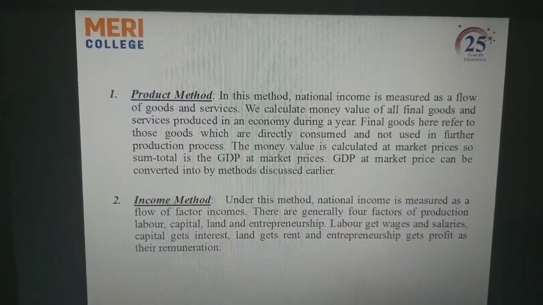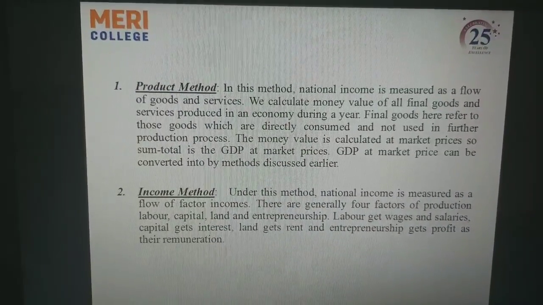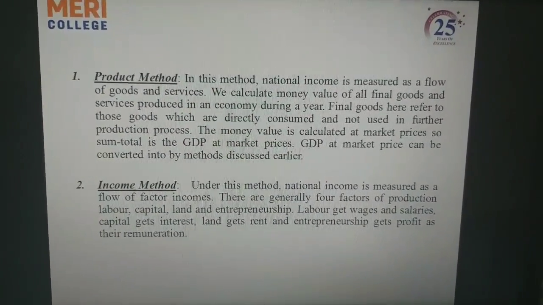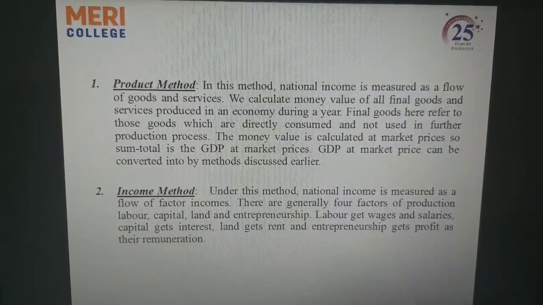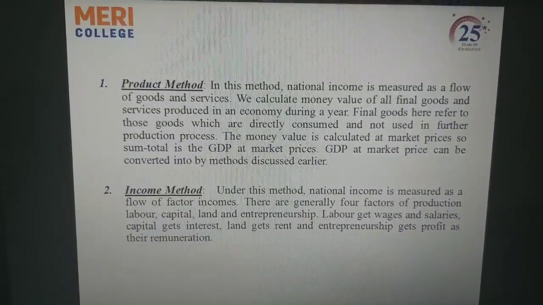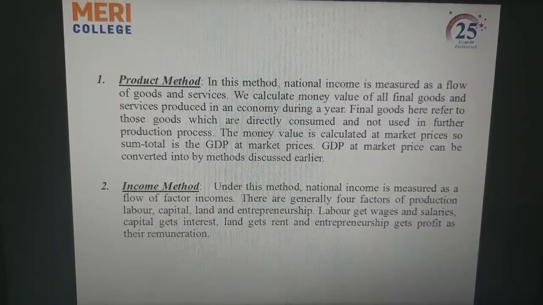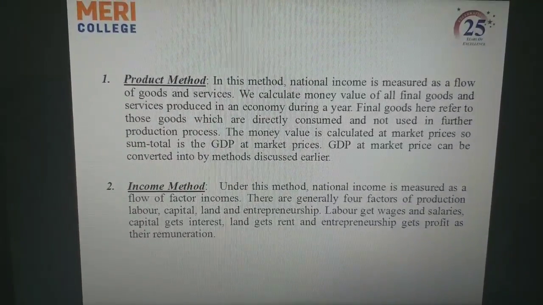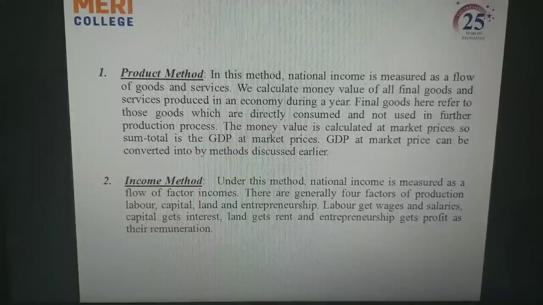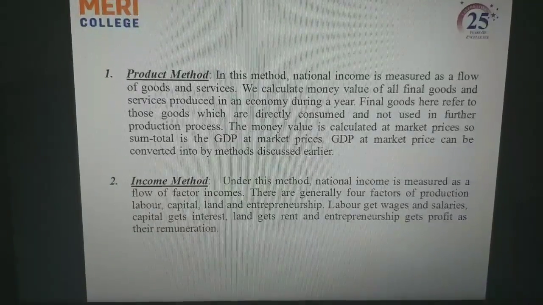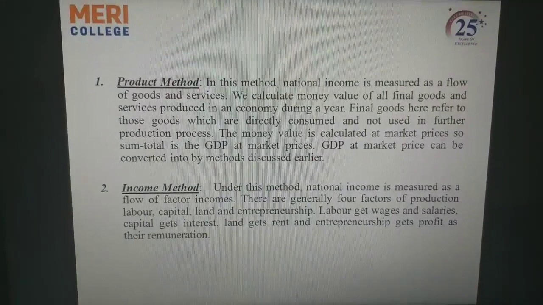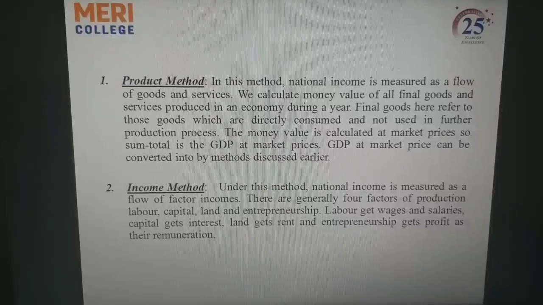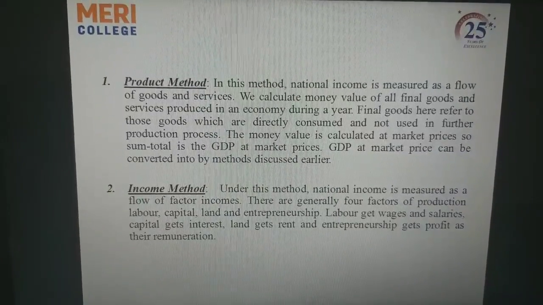So you can see the methods. First one is the product method and the second one is the income method. In the product method, we calculate the money value of all final goods and services produced in an economy during a year. Final goods here refer to those goods which are directly consumed and not used in a further production process. The money value is calculated at market prices, so the sum total is GDP at market prices. GDP at market prices can be converted by methods discussed earlier.